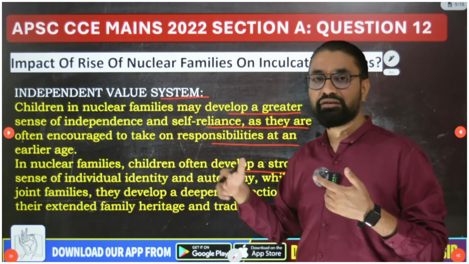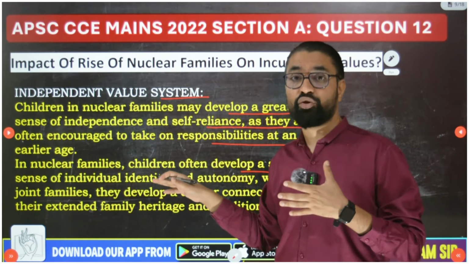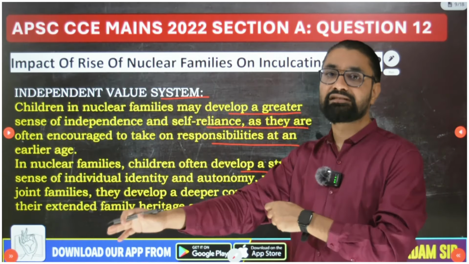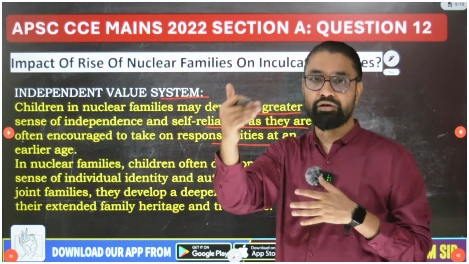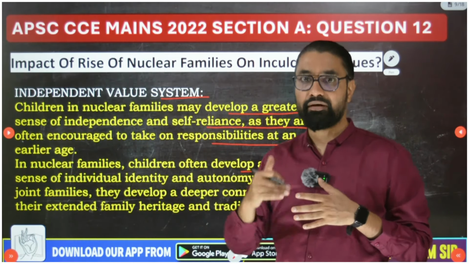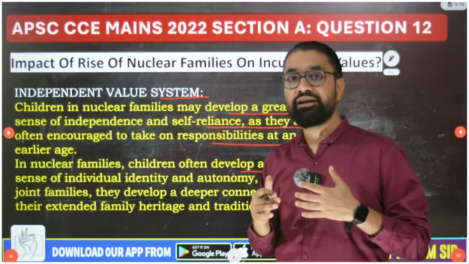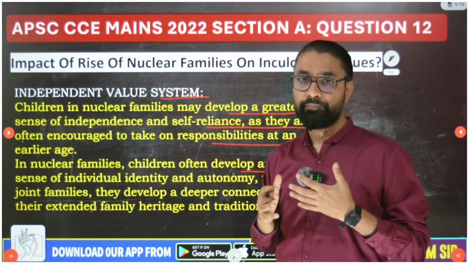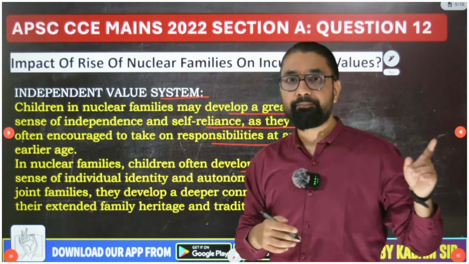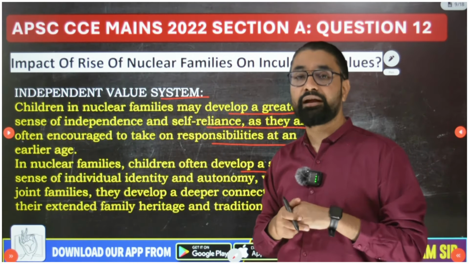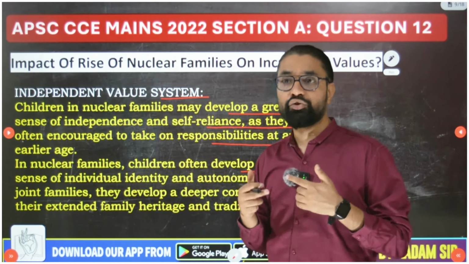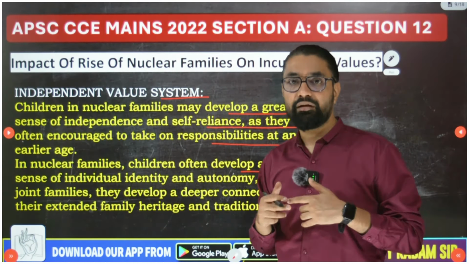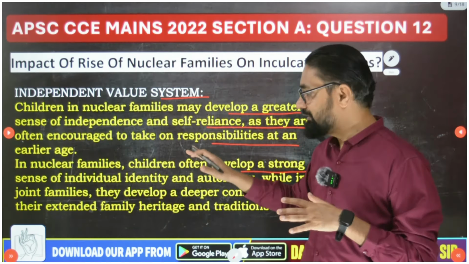So in that research, this psychologist Erikson talked about value system development, and one of the important goals as you go into the adult stages of your life is that you should be developing an independent value system. If for everything you need approval or guidance from the parents, that is very problematic. You should be able to take a decision for yourself.